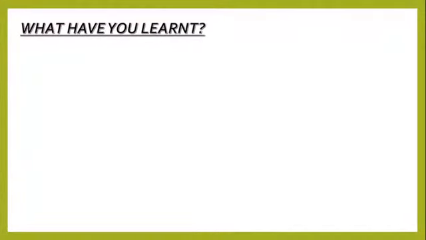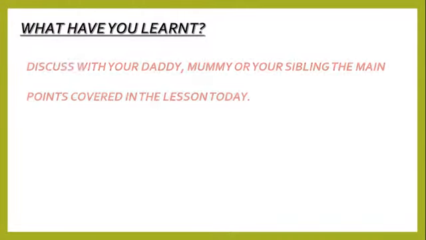We looked today at how clouds are formed, and then we proceeded to look at keywords relating to how rain is formed. Among the keywords we underscored evaporation, condensation, dew point, ice, gravity, and precipitation. You're advised to be conversant with these keywords, as the understanding of them will help you understand our next lesson about how rain is formed. You can as well discuss with your daddy or mommy or sibling the main points covered in the lesson today.